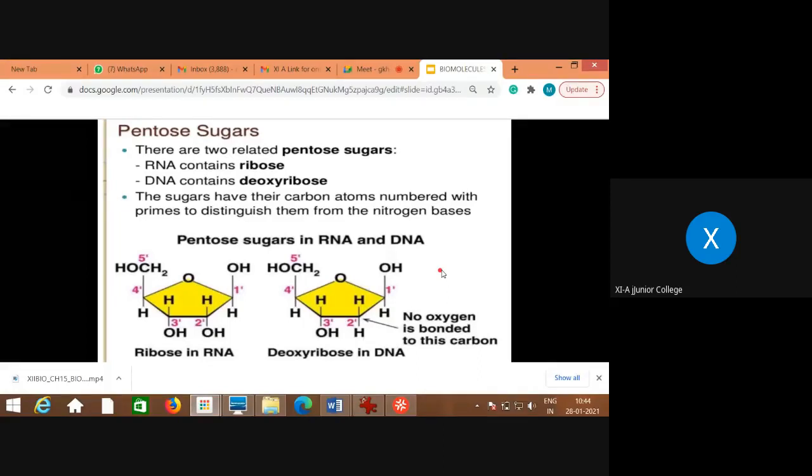You can see that, isn't it, in this diagram? So that means one oxygen atom is less in deoxy. That's why the name is deoxy. One oxygen atom is deleted or removed, isn't it? That is what is called deoxy. So the oxygen atom is less.